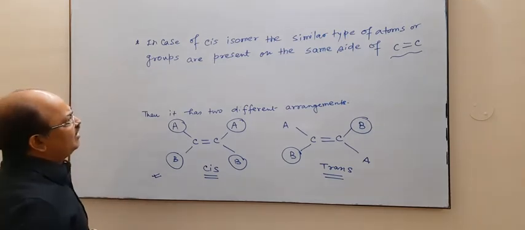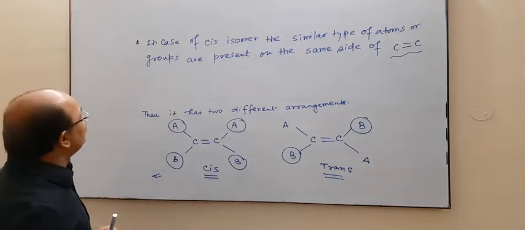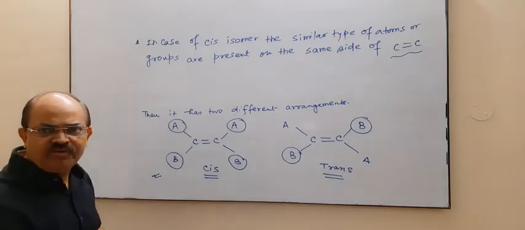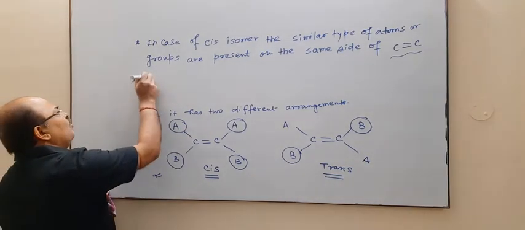So in case of cis isomer, the similar type of atoms or groups are present on the same side of carbon-carbon double bond.